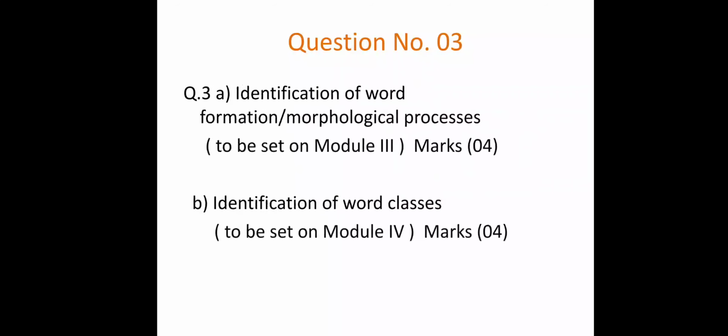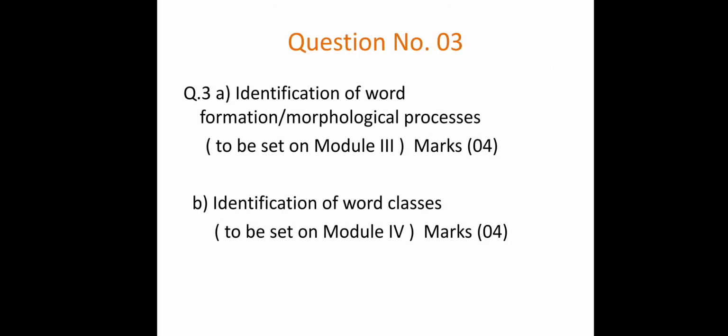Let's go to the next question, question number 3, with parts 3a and 3b. Question 3a is on identification of word formation or morphological process. Again, this is based on Module number 3, that is on morphology, and here you have to find the word formation process. It is a very simple part that we are going to understand in detail, and you will get 4 marks for that.